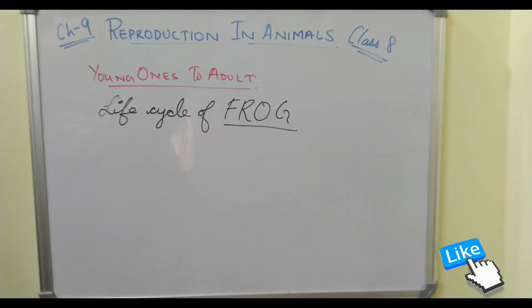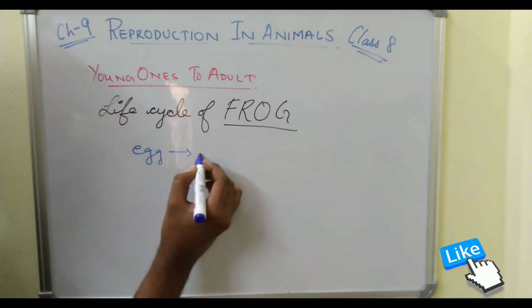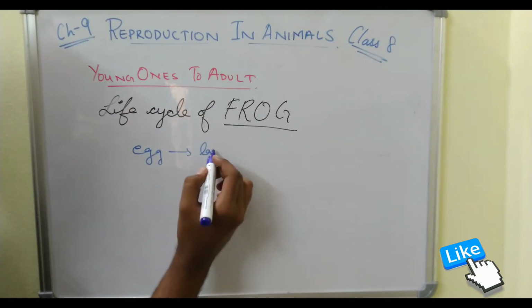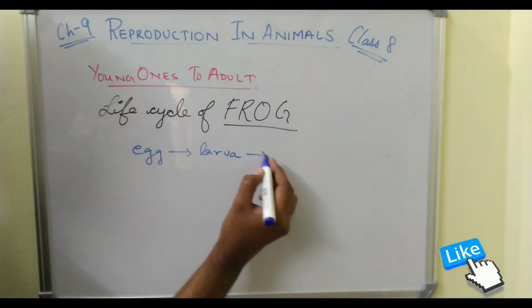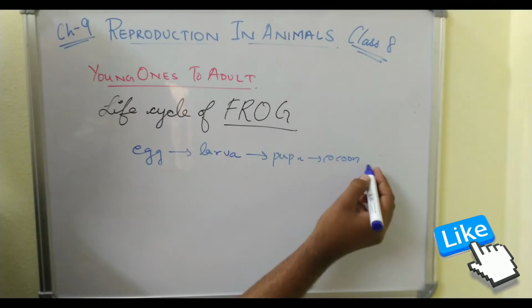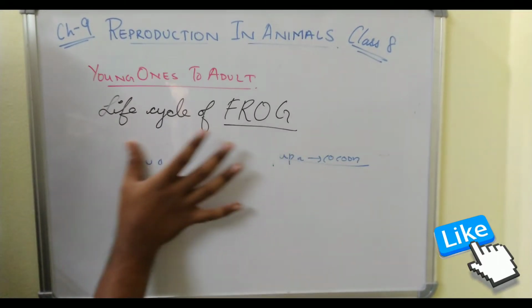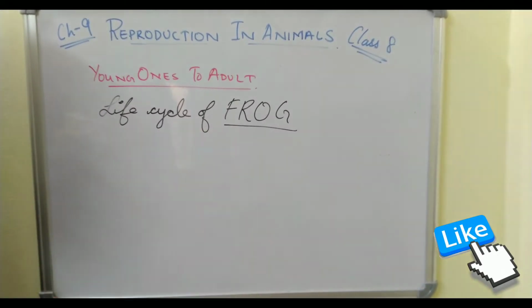We have already discussed the life cycle of silkworm. You might have studied about that, right? So what exactly happens in that case? Basically the cell from egg transforms into larva, or we can say caterpillar, then pupa, then cocoon, right? This is basically the life cycle of silkworm. Now here we'll be discussing the life cycle of frog.